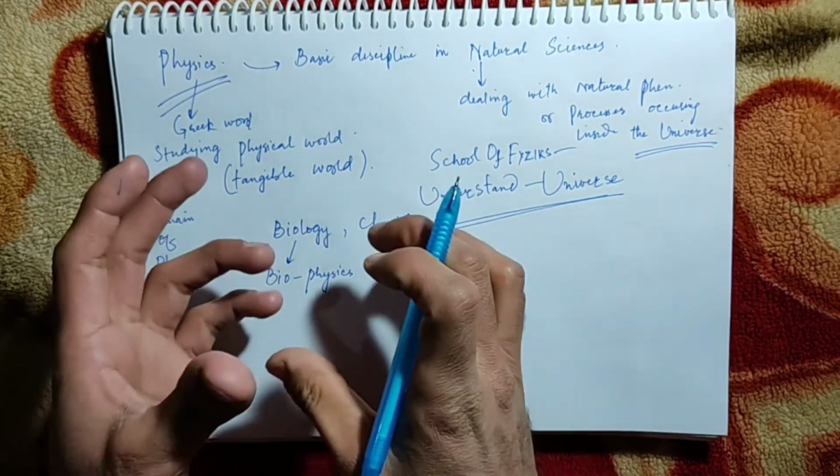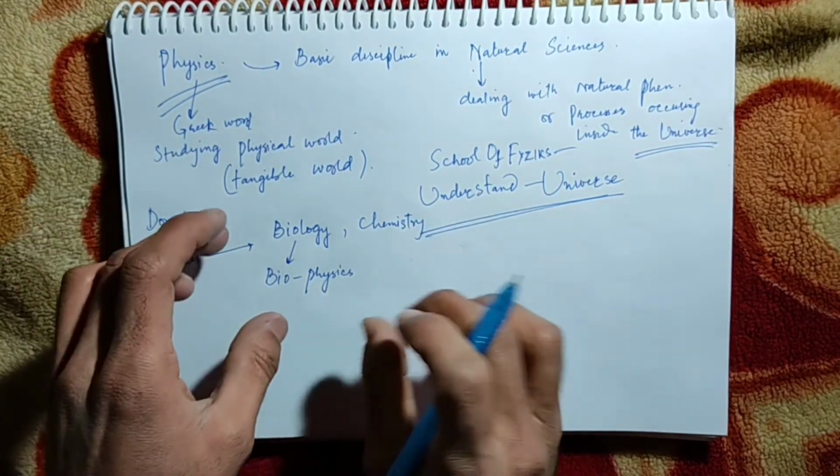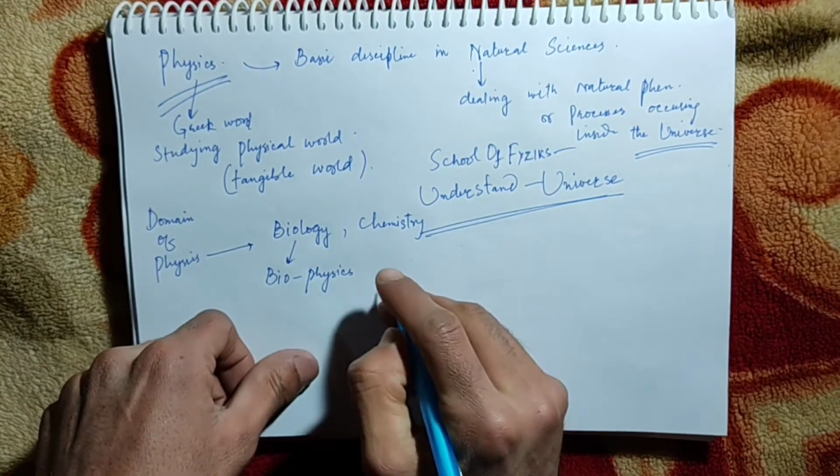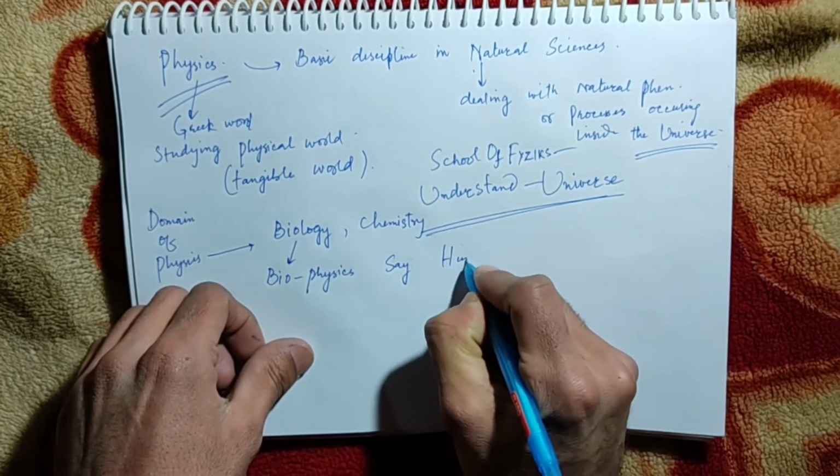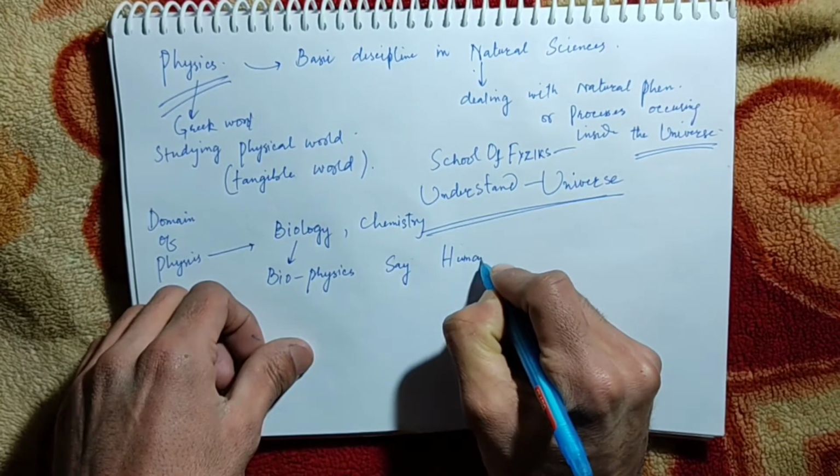So for that we have to understand physics. For example, in the case of biophysics, say the human being.